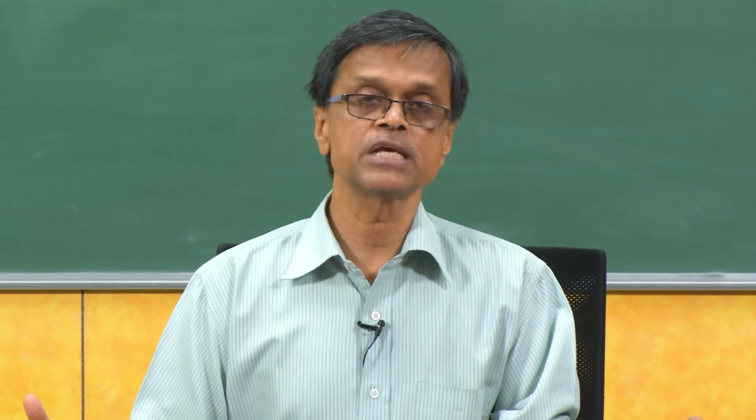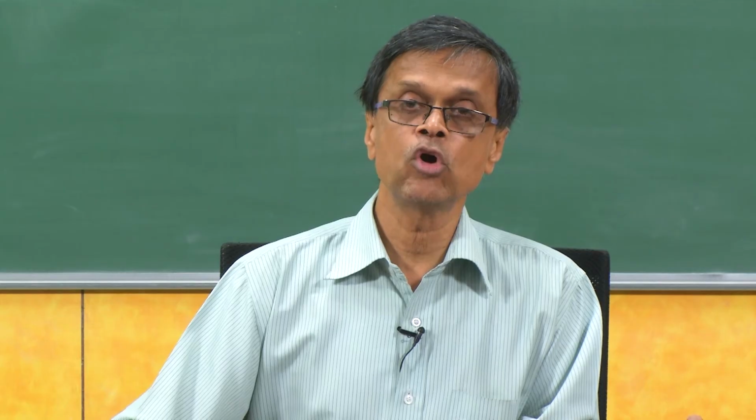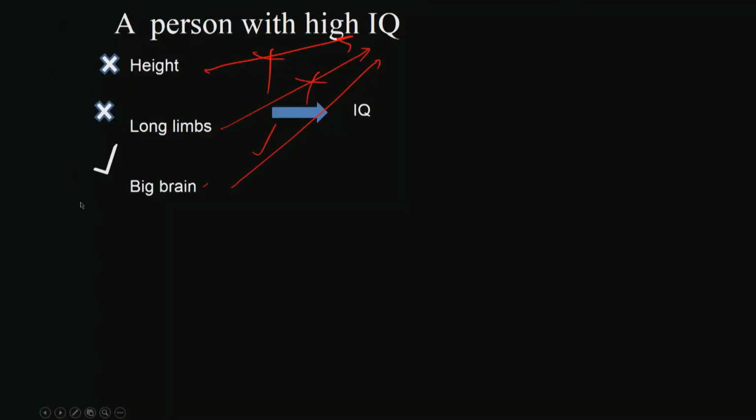Okay. Sometimes we can predict, for example, if you are looking at antioxidants, we may say a phenolic group or OH type of group may lead to good antioxidant property. Similarly, for antibacterial, we may look at molecules which have alpha beta unsaturation or which may form radicals quickly and so on, but it is not so easy to say which descriptors are needed to predict a particular activity. So that problem can happen like this, I do not know which descriptors to select to predict the IQ. So if I take height as a predictor of IQ, that is wrong. Long limbs, that also could be wrong.